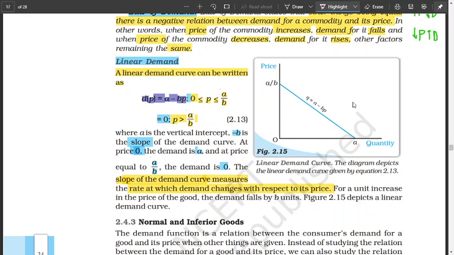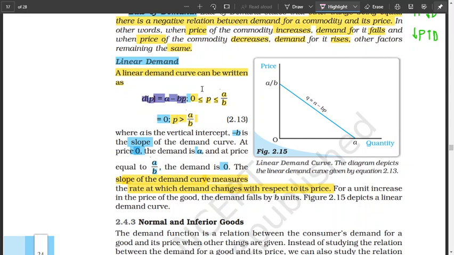A straight line has a formula: y = a - bx. So this is the formula of the demand curve if it is a straight line. That is, Q = a - bP. Q is demand, a is a constant, b is another constant, which is also the slope, and P is the price.